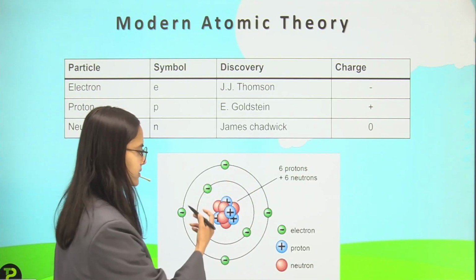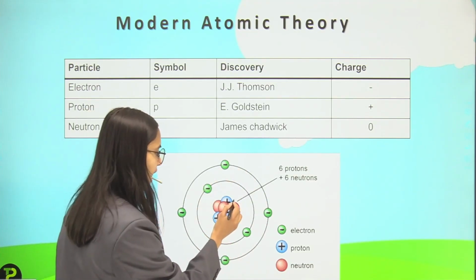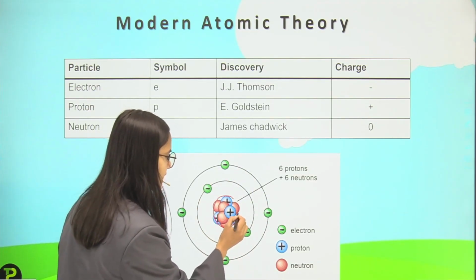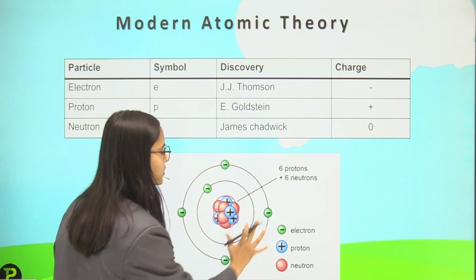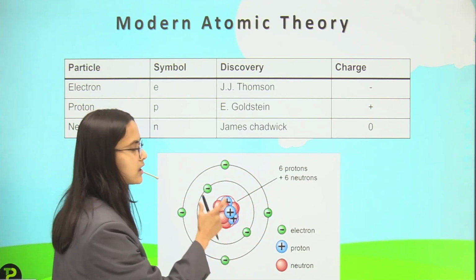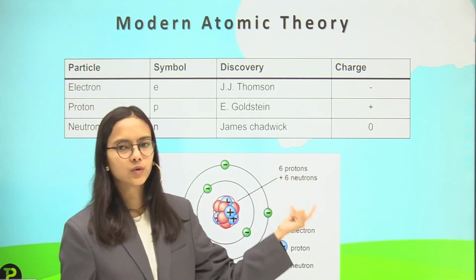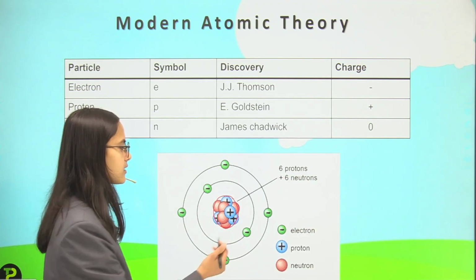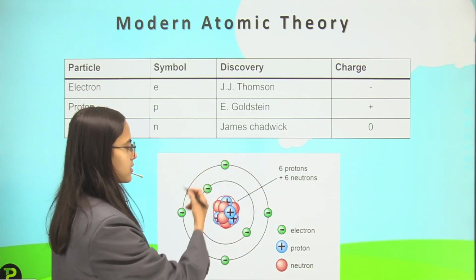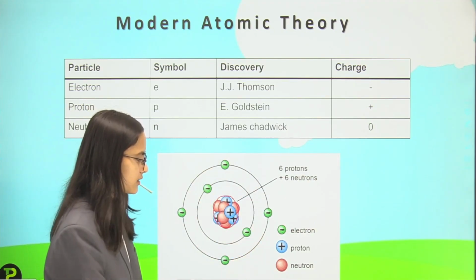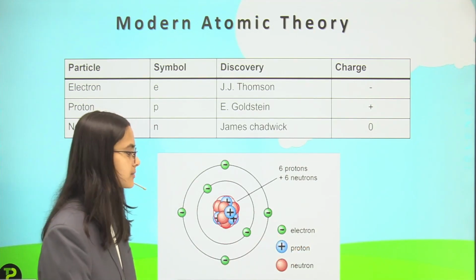So this is the atom. I have this as the center part and this is the outer region. This region is the nucleus region. The nucleus has protons and neutrons in it. And in the outer region we have electrons, these with the green symbols.